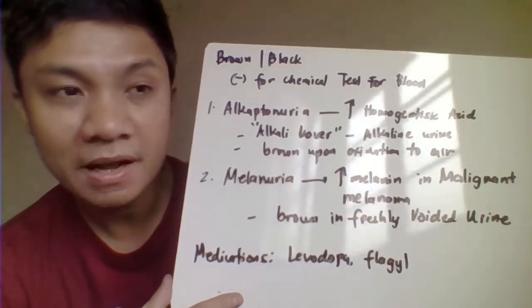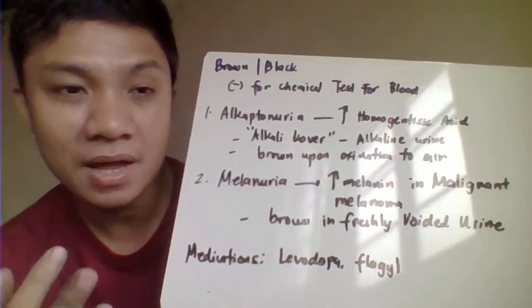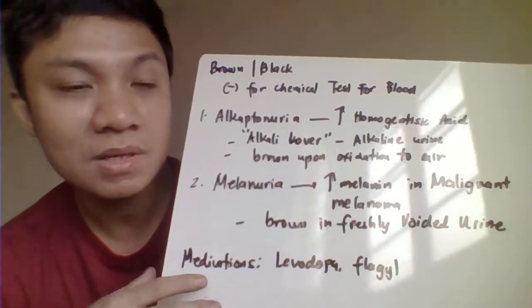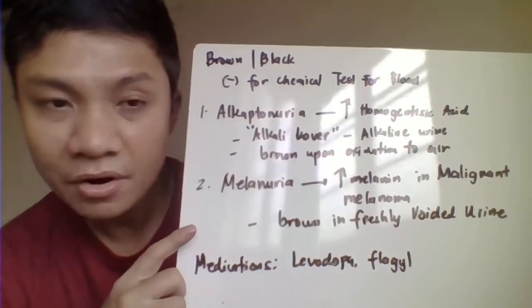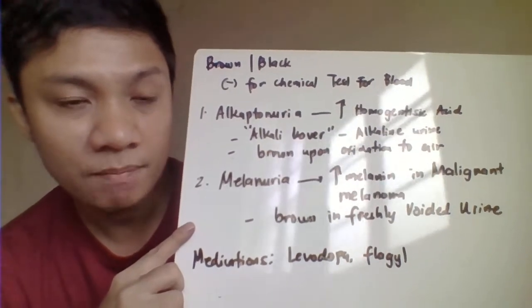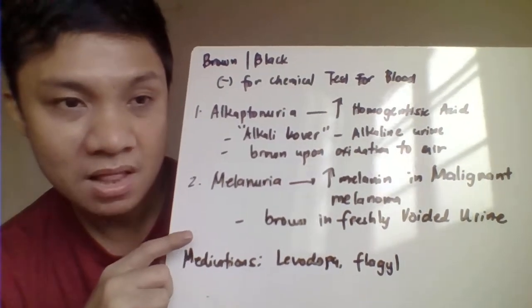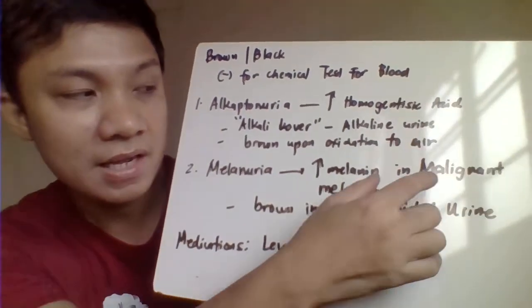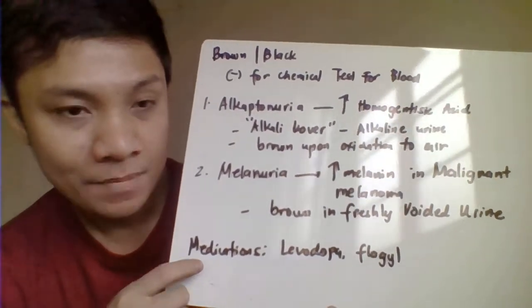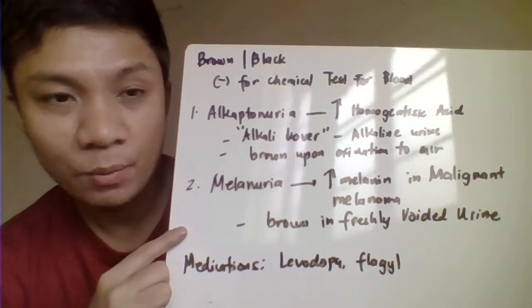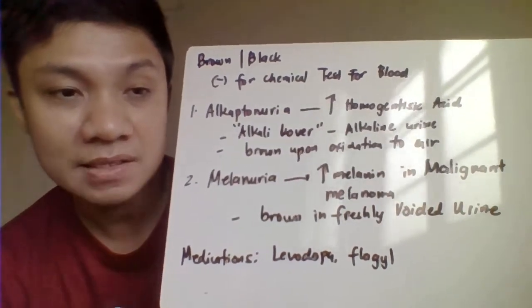The urine turns brown only after it has been exposed to air at an alkaline pH, meaning it is not freshly voided urine. Melanuria is another one which produces brown-black urine. It is characterized by increased melanin level, and the patient would have a cancer of the skin, malignant melanoma. Melanuria has darkening of the urine, with the urine brown or black when freshly voided.